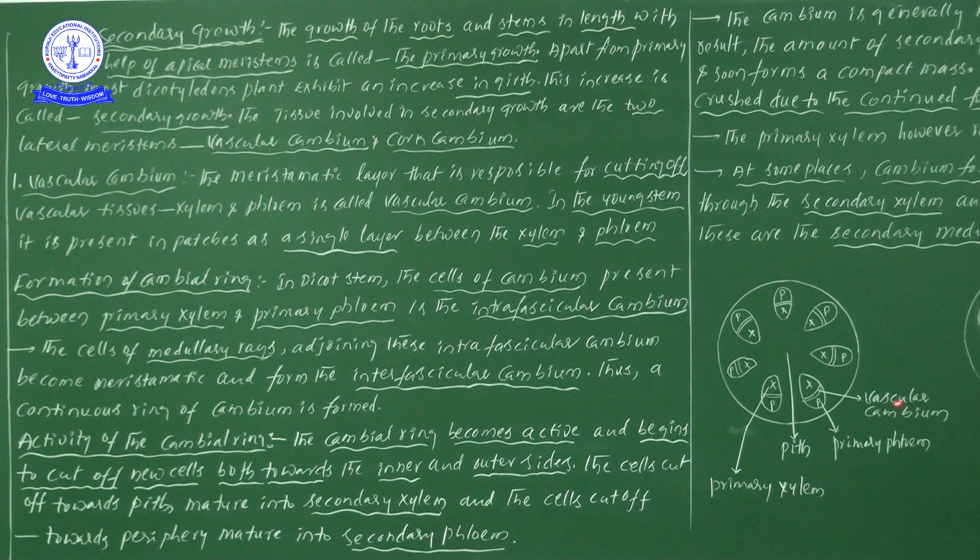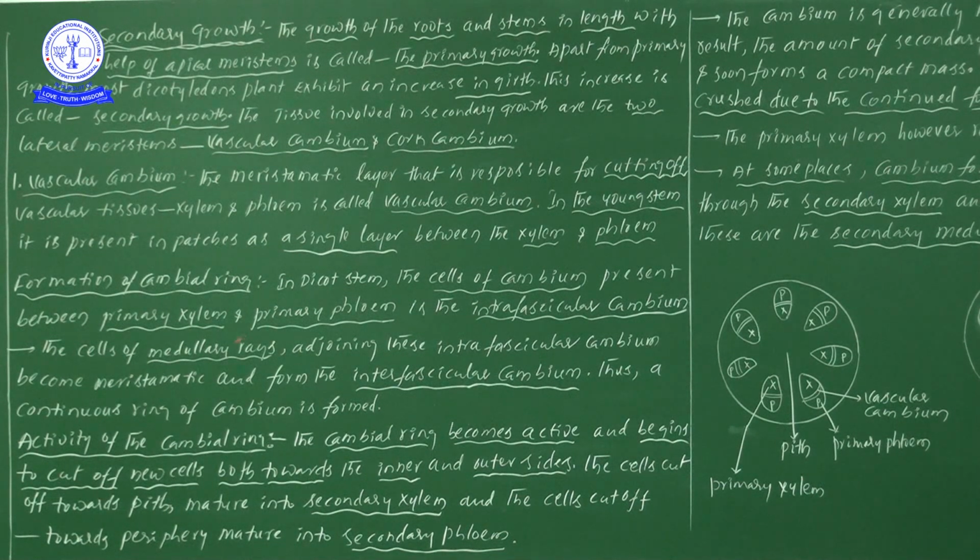Before the start of secondary growth, the vascular cambium found between both xylem and phloem we take as the intravascular cambium. Intra means within. The cambium which is present between both xylem and phloem, that particular cambium we take as intravascular cambium. One more time, you see there.